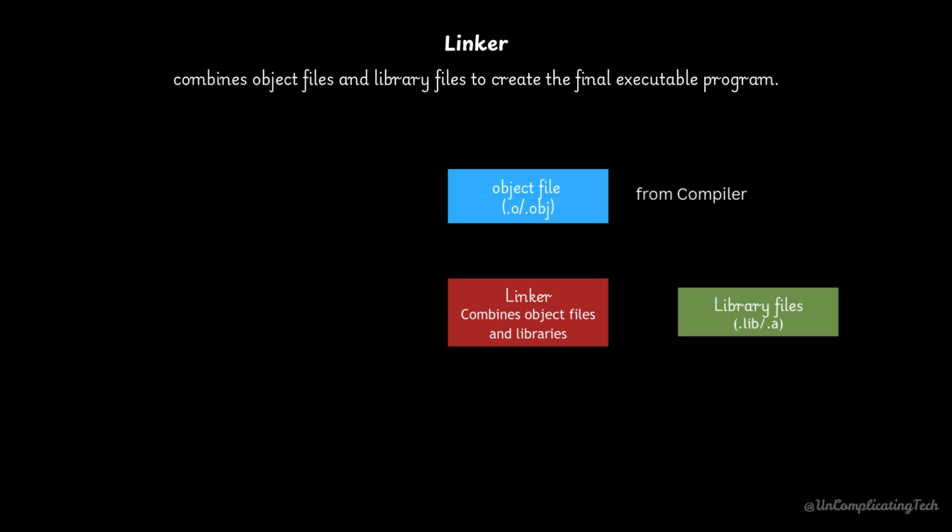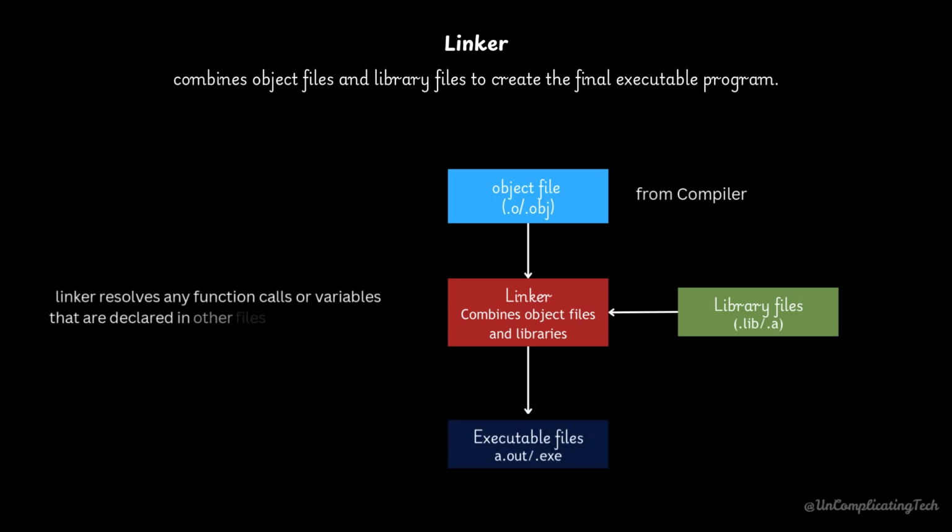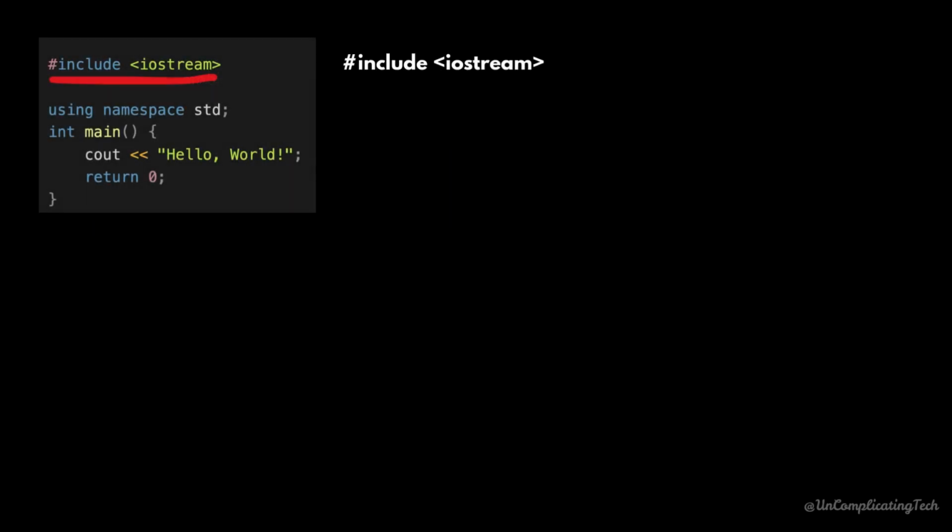If a program uses built-in libraries like iostream or external libraries, the linker finds those libraries, glues all the necessary code together, and makes sure everything is in the right place. The linker resolves any function calls or variables that are declared in other files or libraries. Now let's get into the code of Hello World.